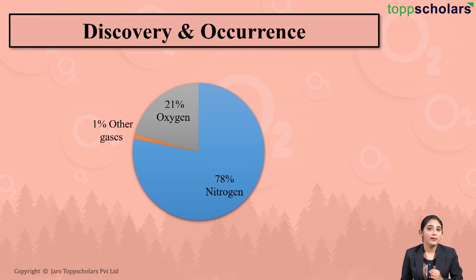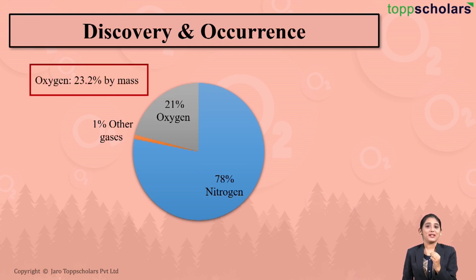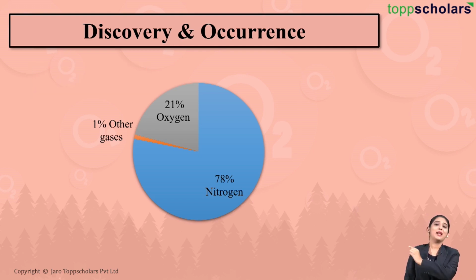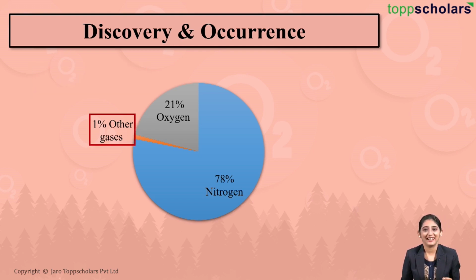And if we calculate the mass, that is, the mass of oxygen present in the air, it comes out to be 23.2%. So, air contains 23.2% of oxygen by mass. Remember, 21% by volume and 23.2% by mass. Whereas the remaining 1% is other gases. So, here we saw that oxygen occurs in nature in the free state, that is in the atmosphere.